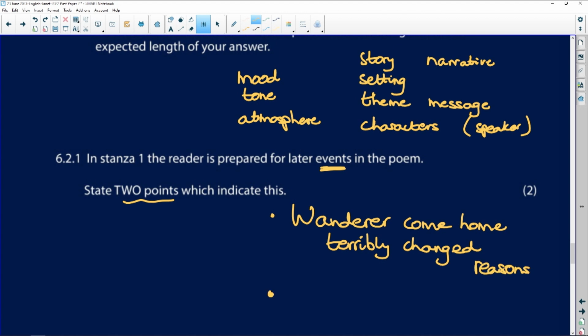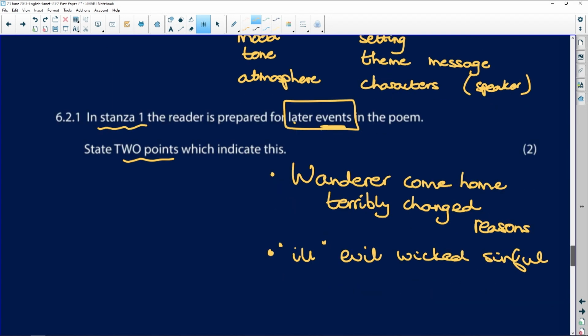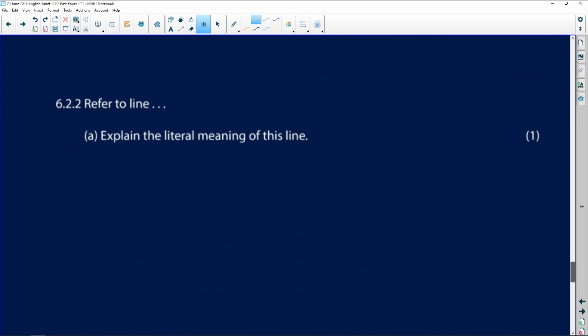And my second point is we're told he has done ill, he has been evil, he's been wicked, he's been sinful. And we discover that he lashed a slave to death. He's committed murder. So yes, stanza 1 definitely prepares us for later events in the poem. So you see how this question is just so appropriate for at least one of the poems that we're studying.